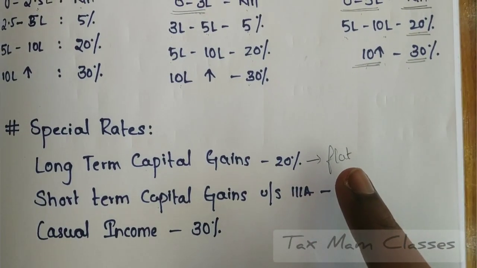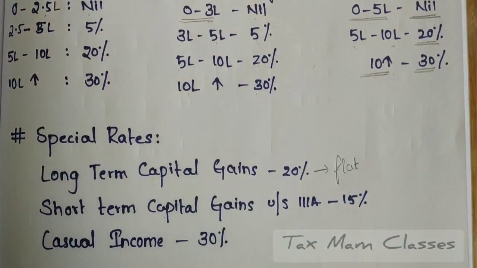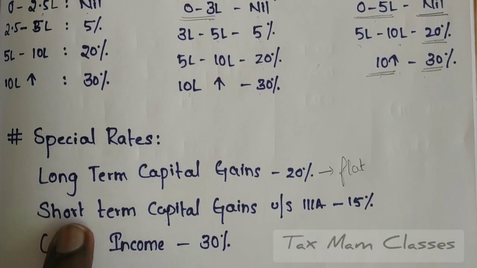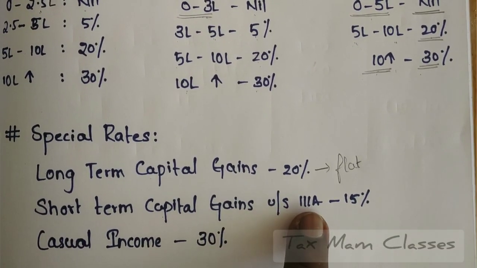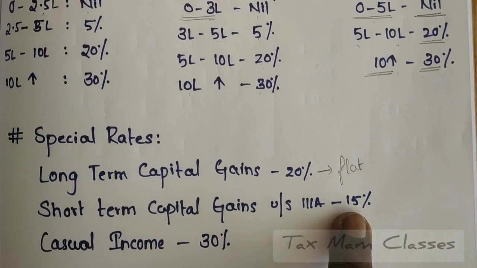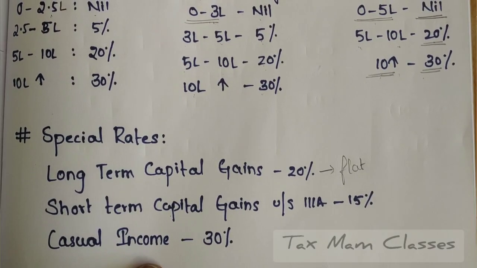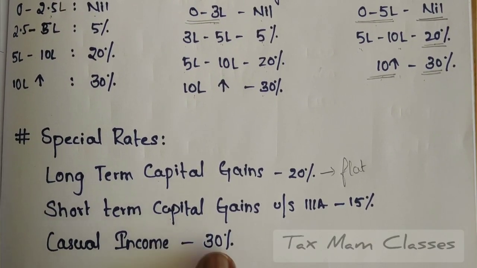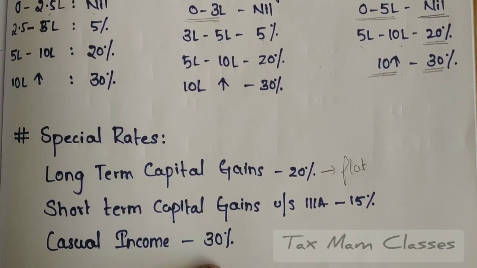Why I am mentioning flat separately, you will get to know when I do the examples. If a person is earning income through any short-term capital gain, which is described under section 111A, it is 15%. And if a person is earning any casual income, then the tax rate is 30%. That means a flat 30% we have to pay to the government.